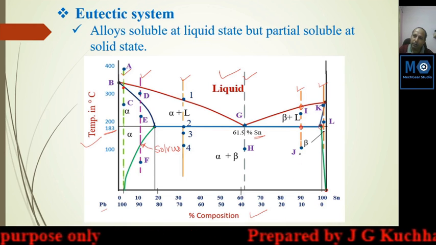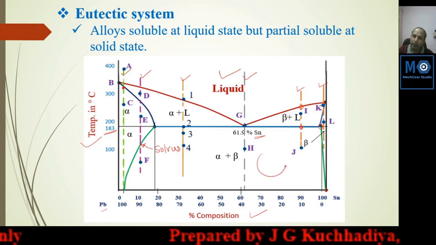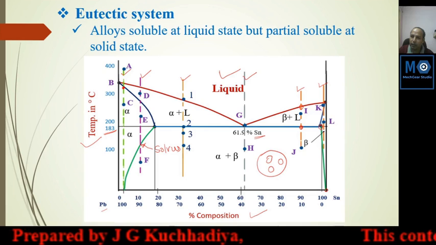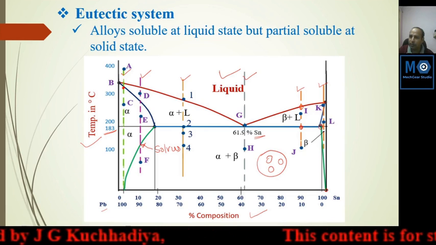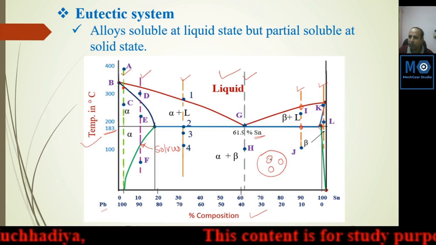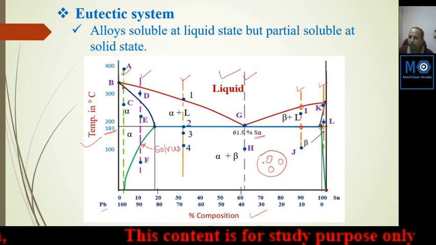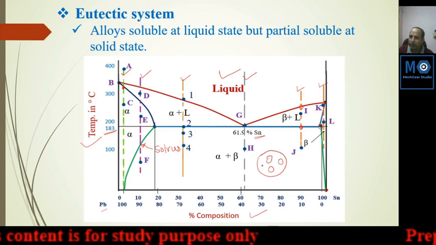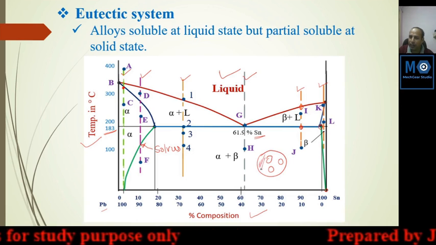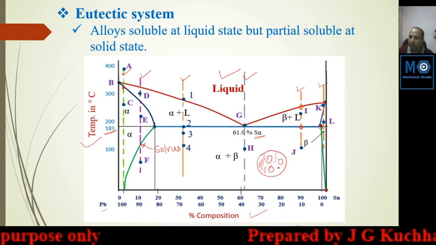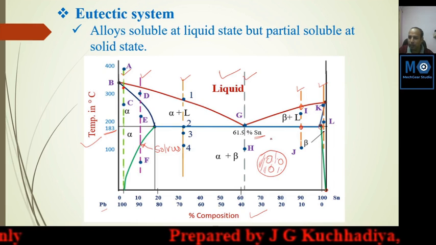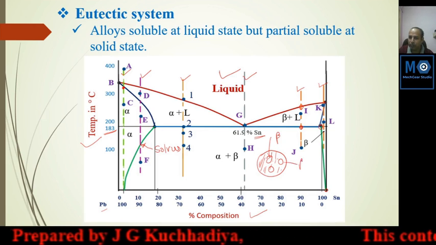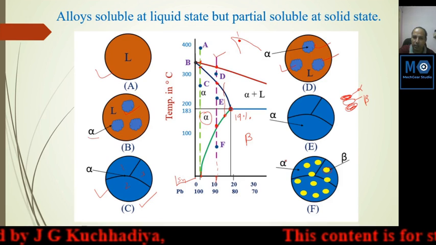This beta depends on the proportion remaining there. Beta will remain there as per the solubility of the metal. Here it will be 1.5%, so it will be the region of 1.5% of the total region. And the remaining will be the lamella of alpha and beta. This is the lamellar structure of alpha and beta. So here it will be beta. This is beta. We have discussed already here.